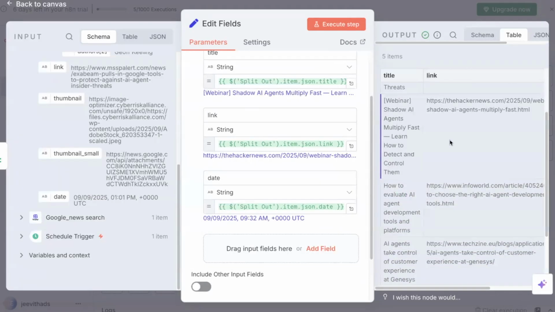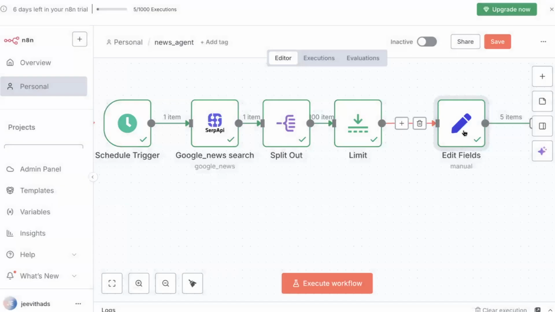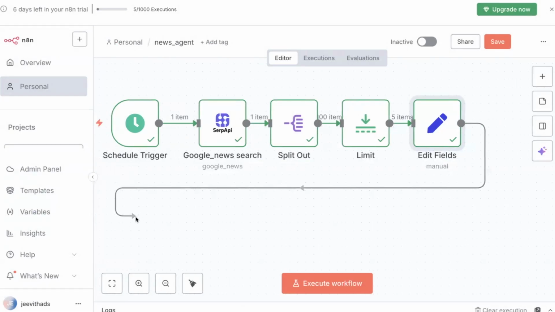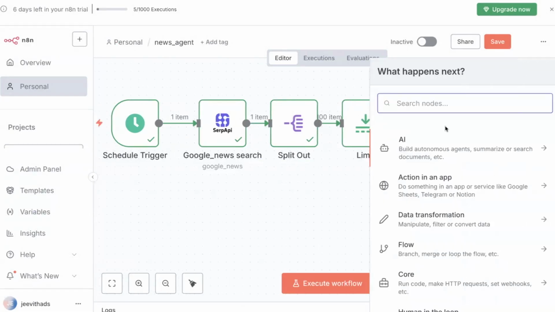Hope this is clear. So this is how the set node, we call it an edit field, is going to work in extracting what is important to us. Okay, that's great. Since so many nodes are there, I'm just dragging it.